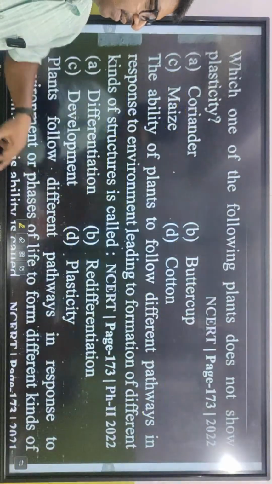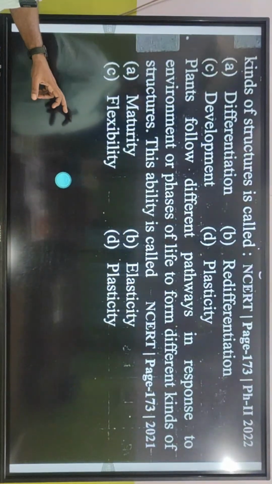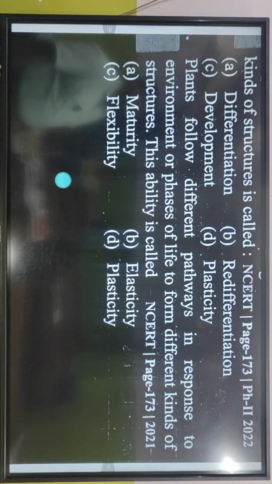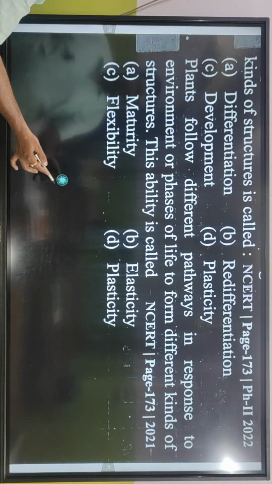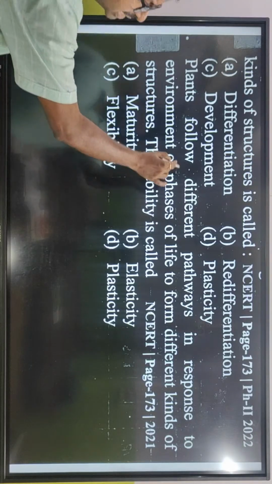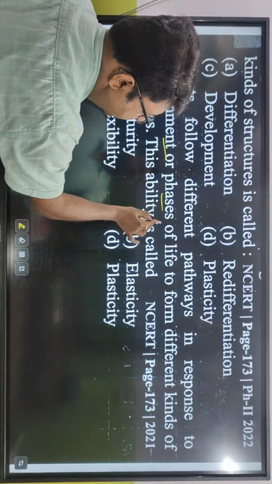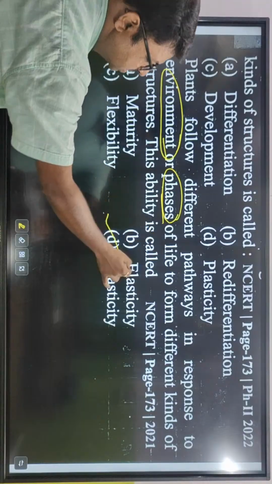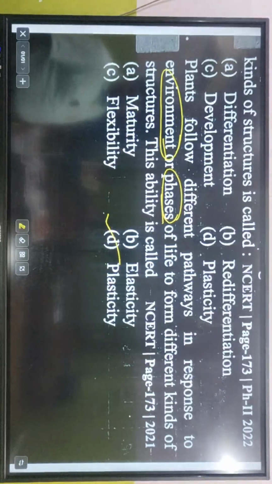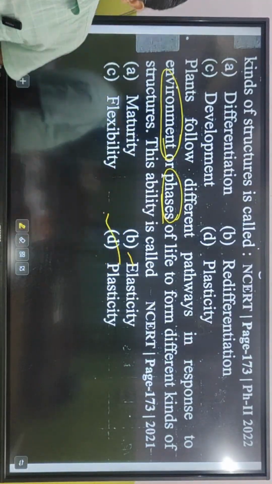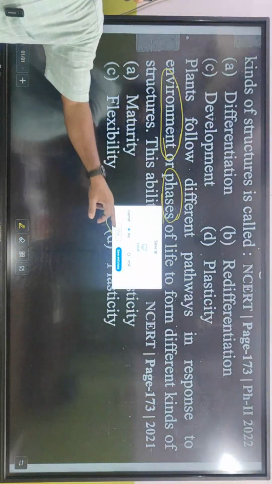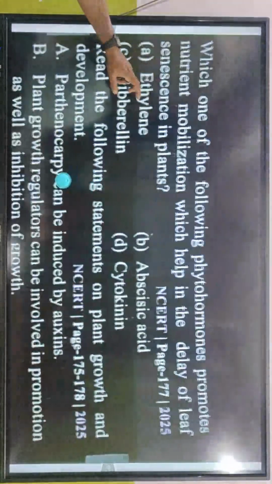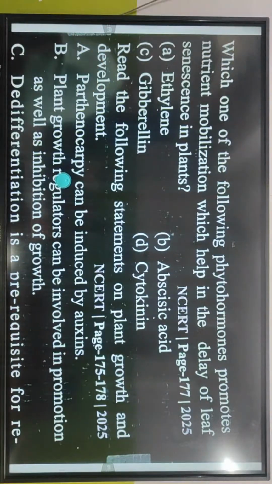Right? Very good. Plants follow different pathways in response to environment or phases of life to form different kinds of structure. This ability is called plasticity, sir. What happened, sir? All the answers are plasticity: plants follow different pathways in response to environment or phases of life. There were two points, environmental changes or phases of life changes. For both, the answer is plasticity. They gave plasticity just to mislead you. Okay. Come on.